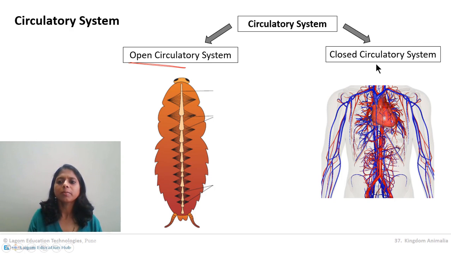Blood flows inside these blood vessels. Blood never comes out of blood vessels anywhere in our body. So blood flows inside the closed vessels. When blood flows in the closed vessels, it is called closed circulatory system. Got it? See, in open circulatory system, blood flows in the open space called sinuses, and in closed circulatory system, blood always flows in the closed blood vessels.